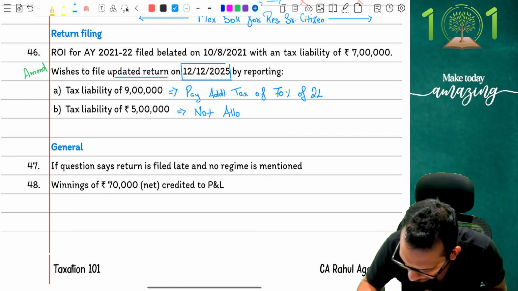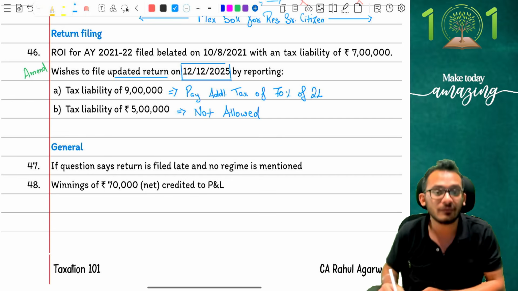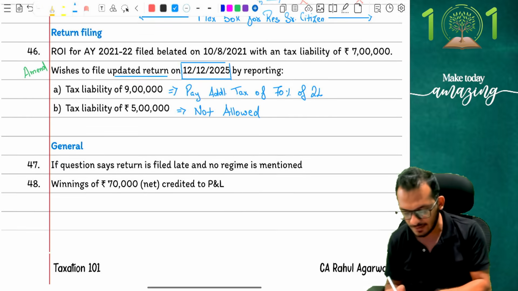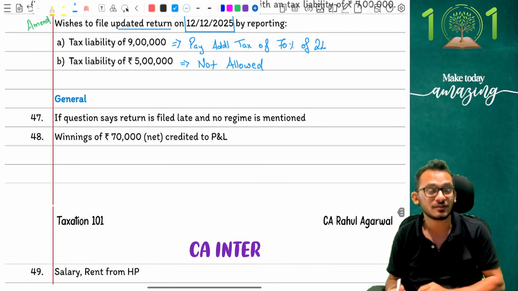You are not allowed to file an updated return, and that's how the conversation is. Clear on the conversation, my friends? Yes, perfect. Let's move forward to the last 3 things for us to complete this.